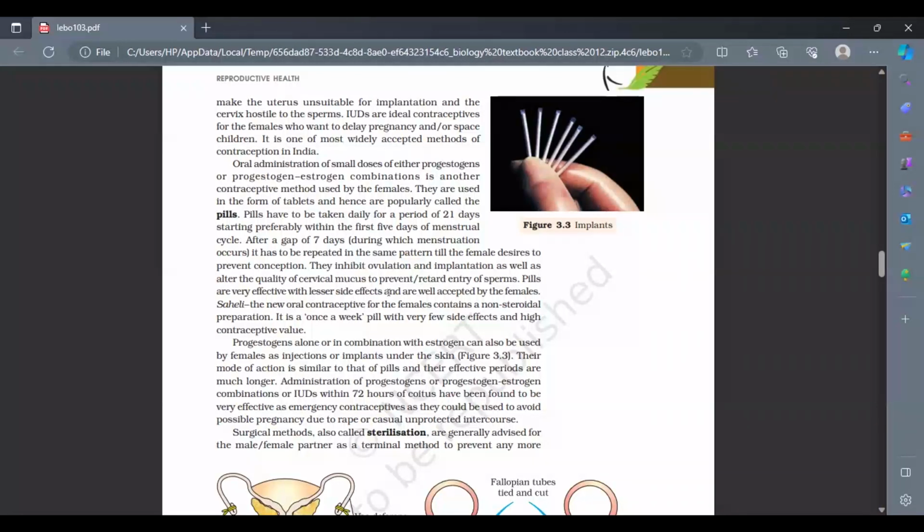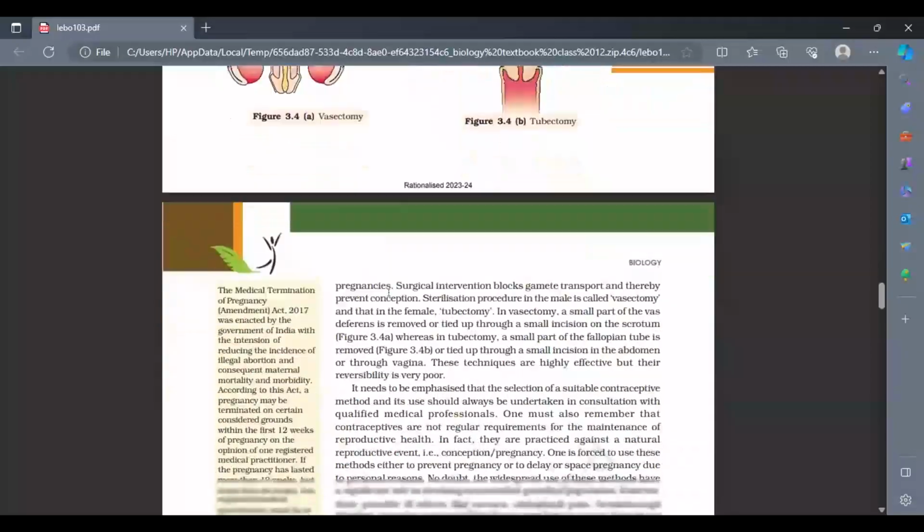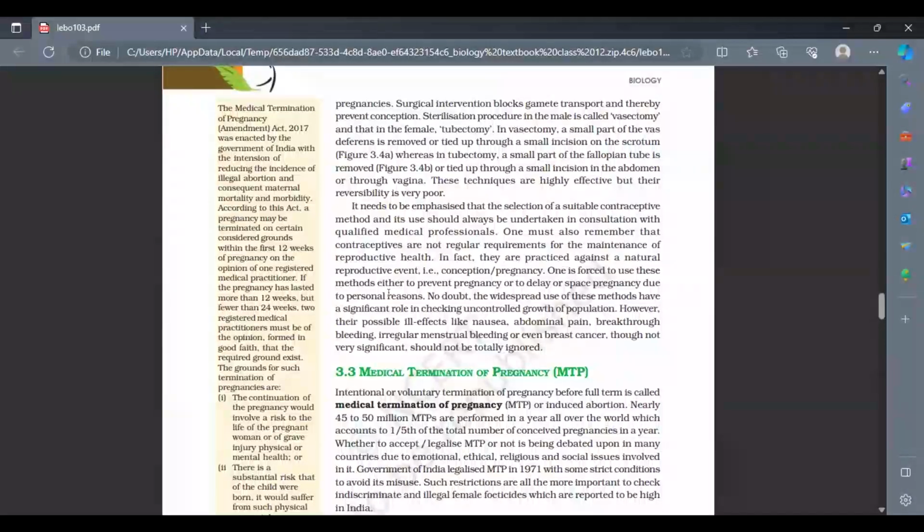Now, an important thing is that when we talk about the pills and the IUDs, somewhere or the other we are altering the natural environment inside the body. When the natural environment inside the body is altered, obviously there will be some side effects. There are certain side effects which the NCERT has pointed out. Sometimes the question comes: the pills are important, but do they have some kind of side effect? You won't say that they don't have.